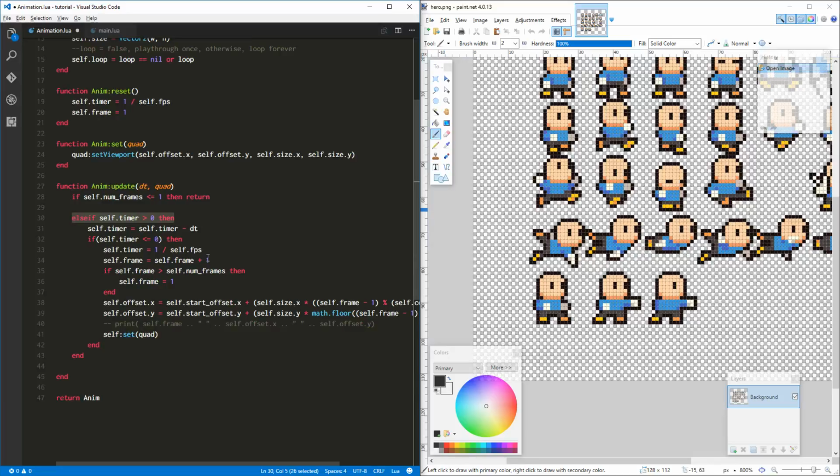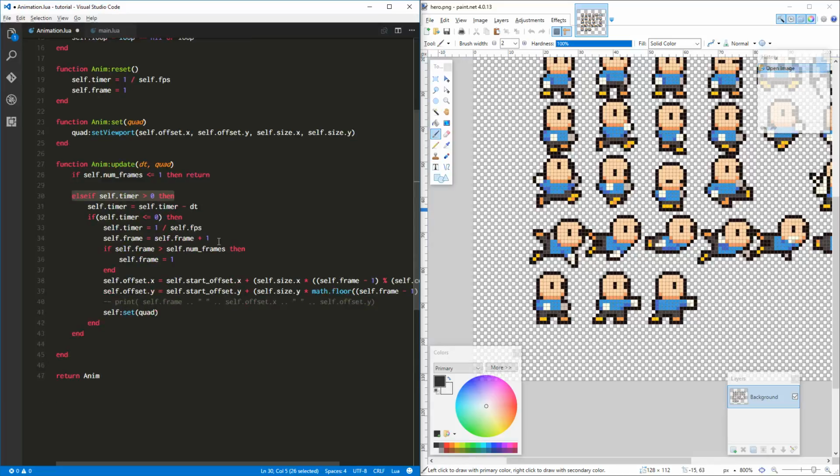So if self.timer is less than or equal to 0, then we set the timer to the frames per second that we want, and then we add one to the frames, and then we check it. But this is where we want to know if we're looping. At least this is how we're going to do it.